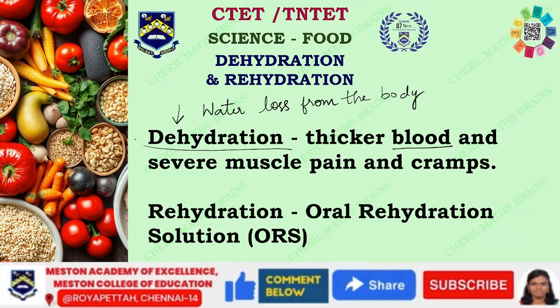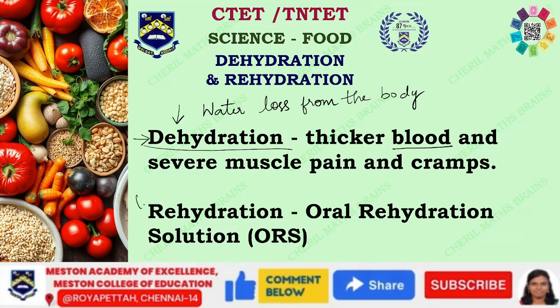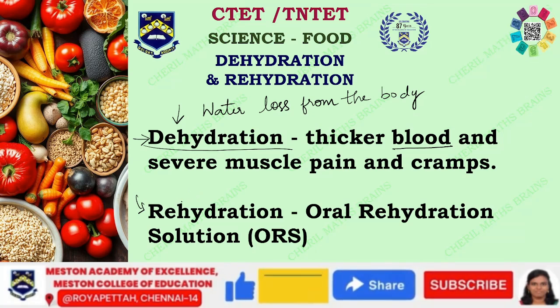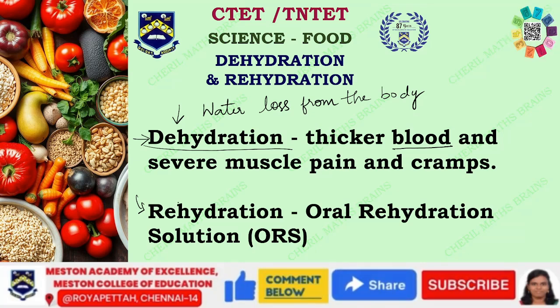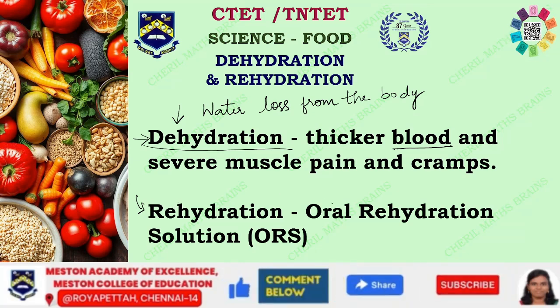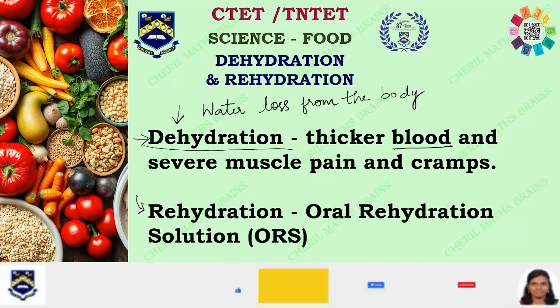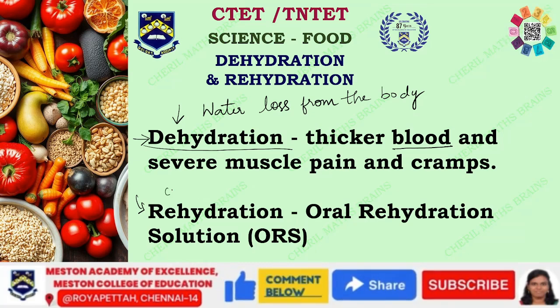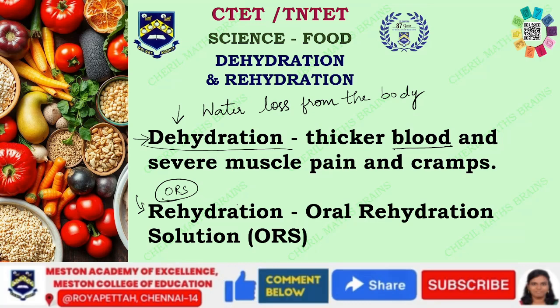So what do we do when we are dehydrated? We have to undergo the process of rehydration. How is it done? Whenever we are dehydrated, the doctors or the elders, everybody will suggest we take oral rehydration solution, that is nothing but ORS. We are all regularly used to the word ORS, but what is it?